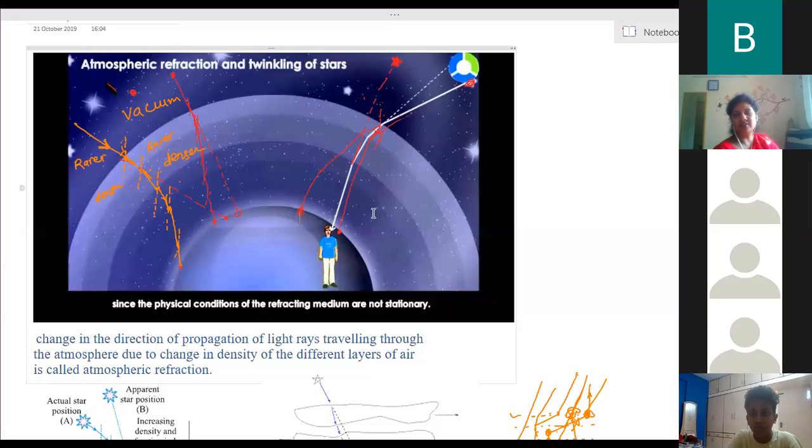What about the stars? Stars are very far away. A star looks like one small point. So if light from that reaches us, then we can see it. If it won't reach us, we can't see it. Is that clear?